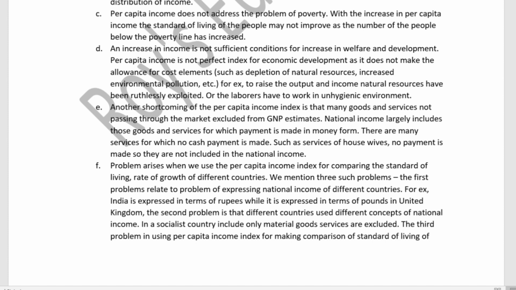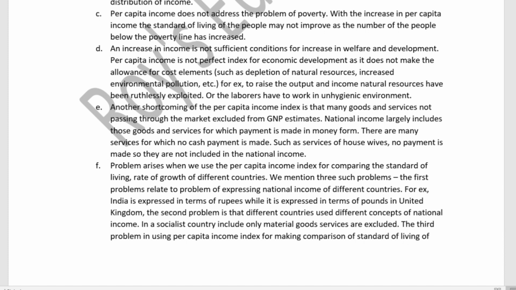The first is the problem of expressing the national income of different countries. For example, India's national income is expressed in terms of rupees, whereas that of the United Kingdom is expressed in terms of pounds. So these two are different.